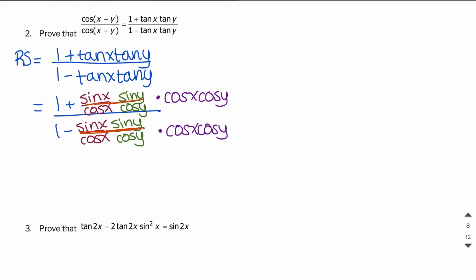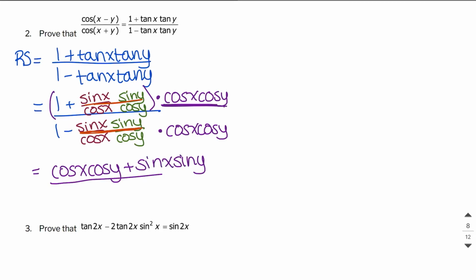I distribute this cosine x cosine y to the 1 and I get cosine x cosine y. Then when I multiply cosine x cosine y by this entire fraction, the cosine x will cancel out, the cosine y will cancel out, so I end up with just sine of x times sine of y.